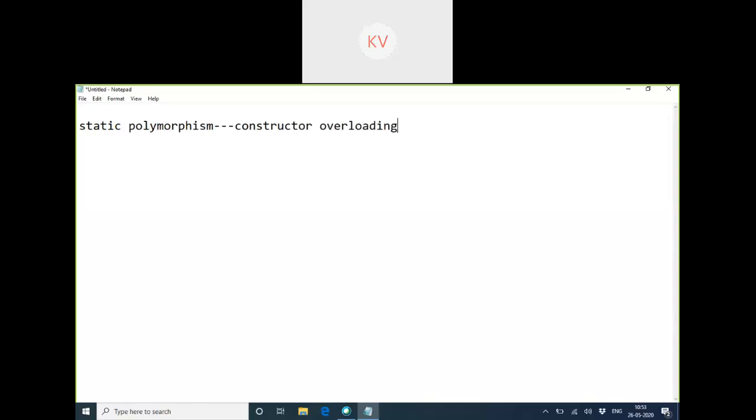So you can understand the concept of constructor overloading. Like yesterday we discussed method overloading. Similar to that, constructor overloading. If I have to ask you the definition of constructor overloading, can you just give a definition of that? What is constructor overloading?